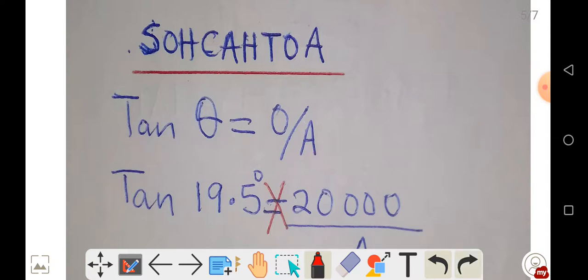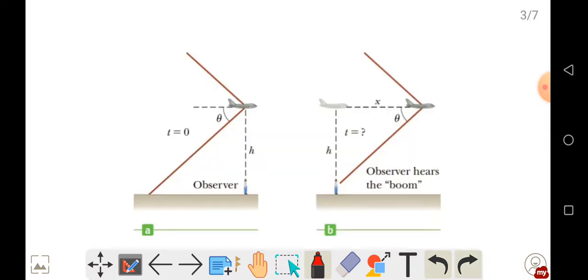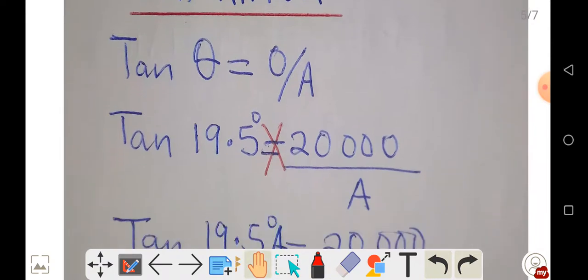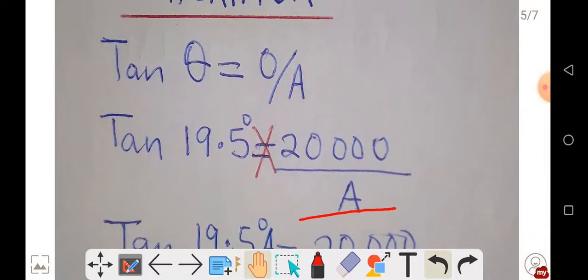The opposite is 20,000 meters. The adjacent is the one we are trying to calculate.